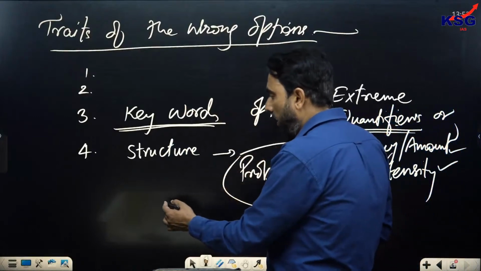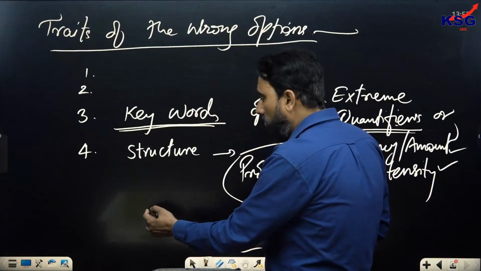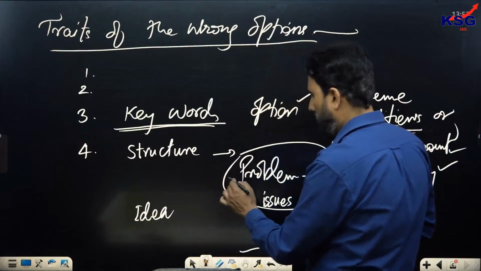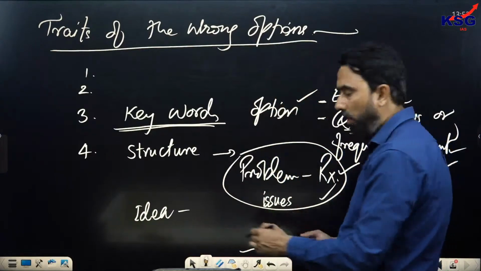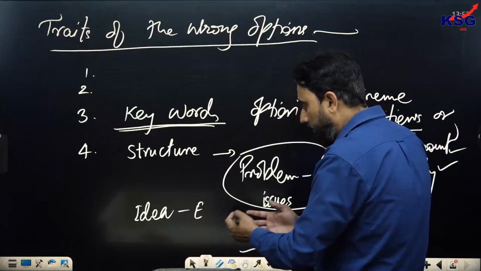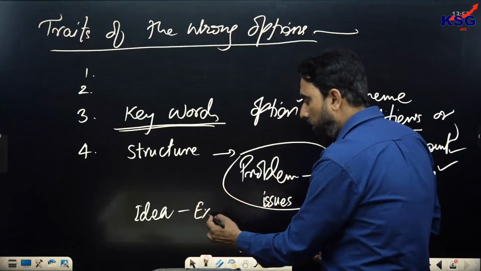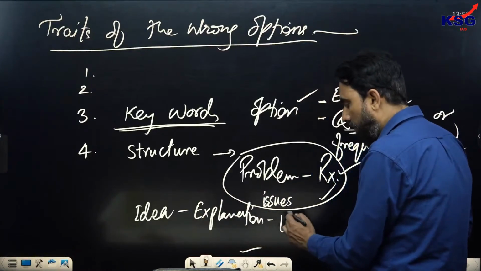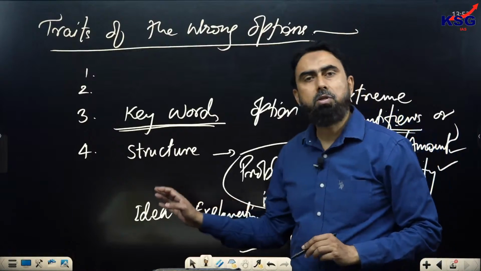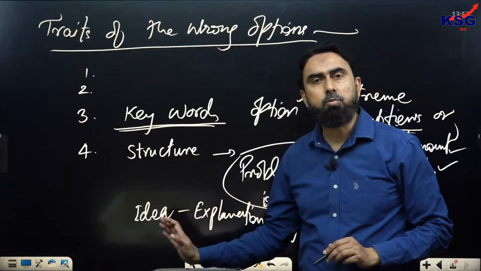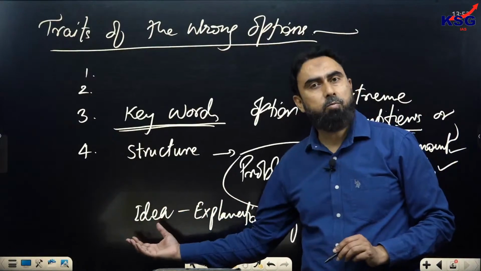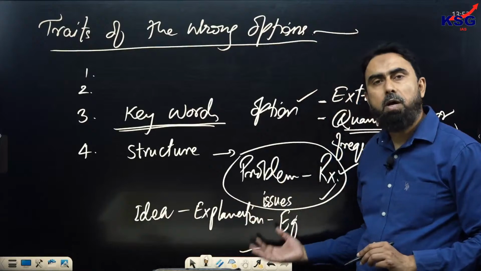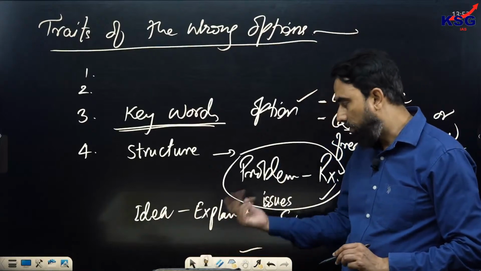If the author has written his idea, his thought, his opinion, and then he has written its elaboration, explanation is written, and if the author has written his examples, suppose the passage has these three dimensions, these three subtopics, that he writes his main point, what he thinks, he also explains the main point, and then he gives some examples to convey his main point, to simplify his main point.